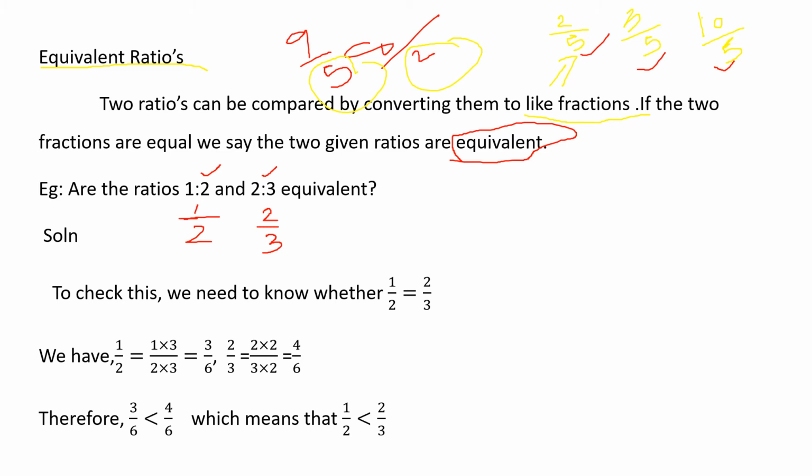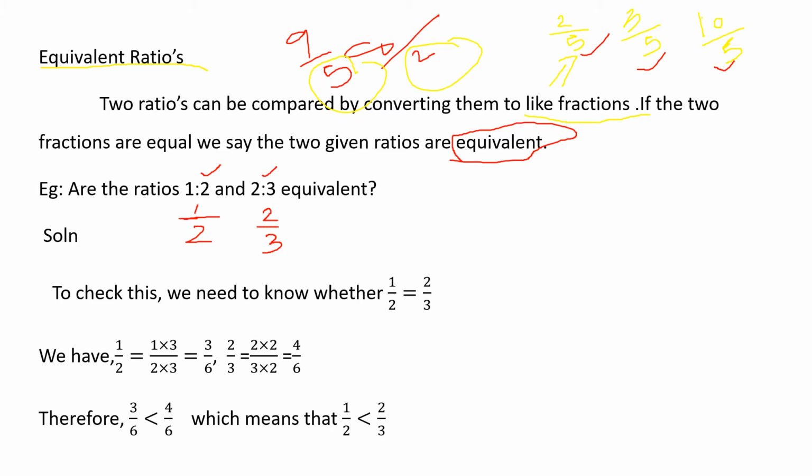So what do you have to do? You have to make it a like fraction. So the cross multiplication method. Do you remember? I think you have Chapter 2, Fractions. You learned in detail about the LCM method, cross multiplication, like and unlike fractions. So I don't want to explain that again, right? You have already learned it. So here I am going to convert this into a like fraction.